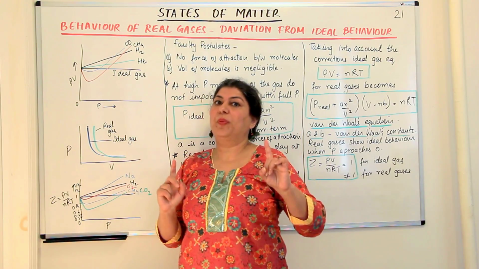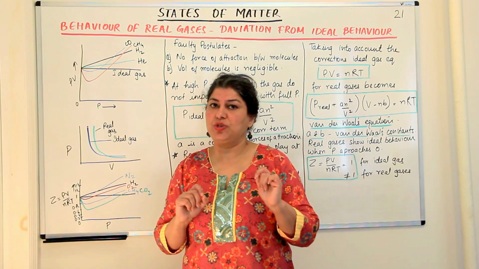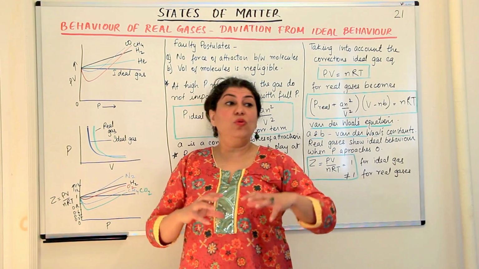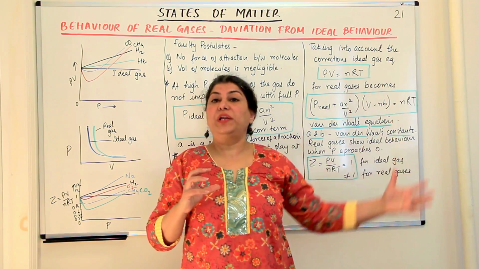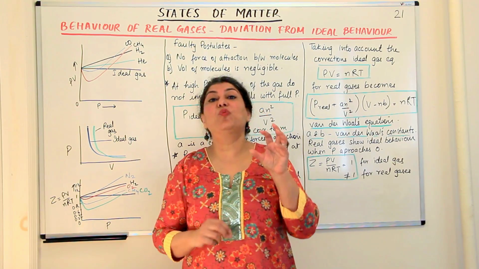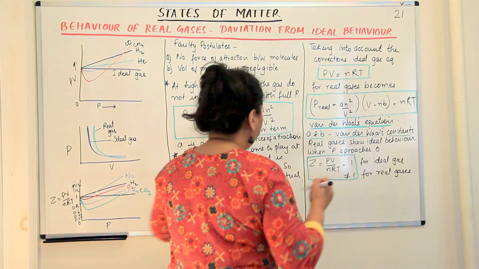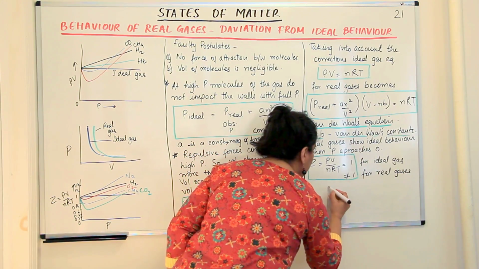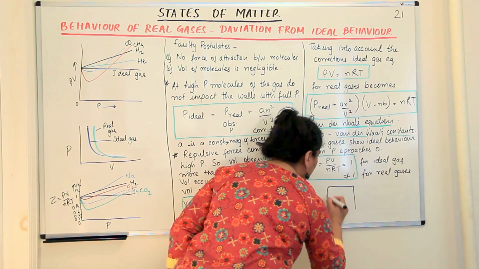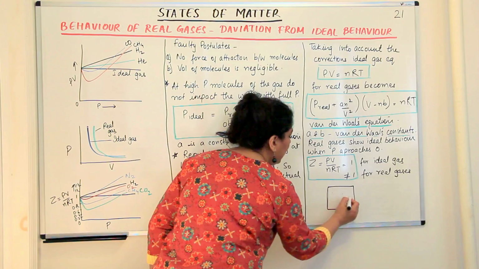They are occupying some space which is a little more than their actual space, and now the volume available for molecules to move around is decreased by that volume. I just explained. If we have, let us say, this was a space, a room, and you have molecules which are negligible.